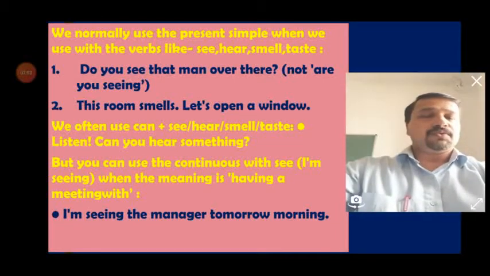But if you use the same with a continuous form, it has a different meaning. I am seeing the manager tomorrow morning. That means you are going to have a meeting with the manager. So have a meeting, this is the meaning of the verb seeing.